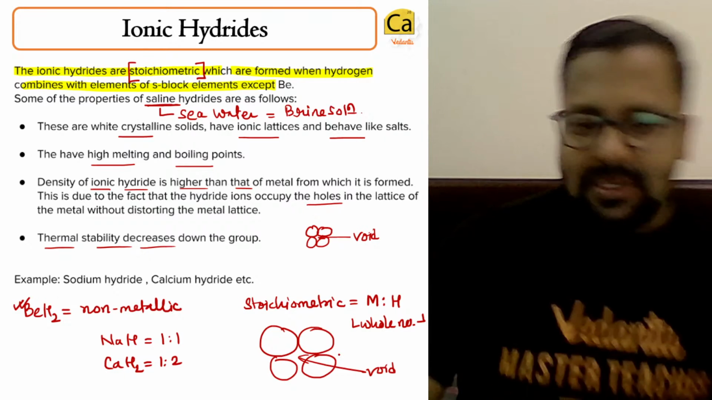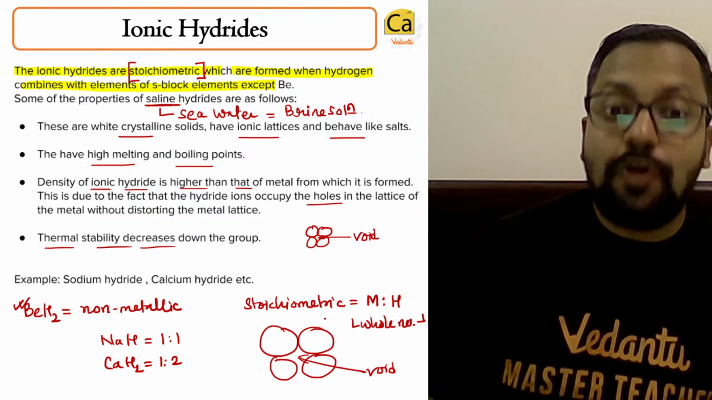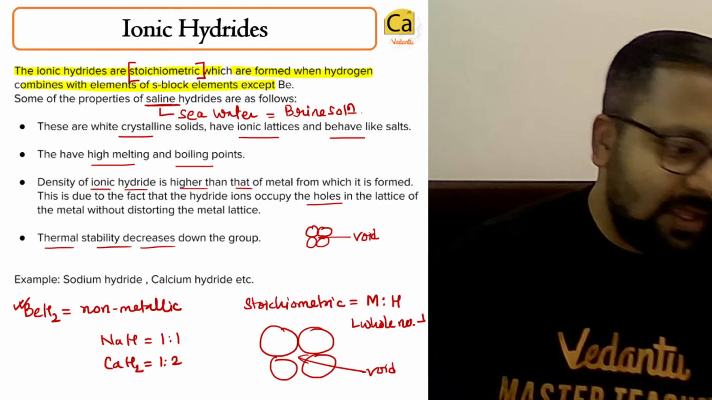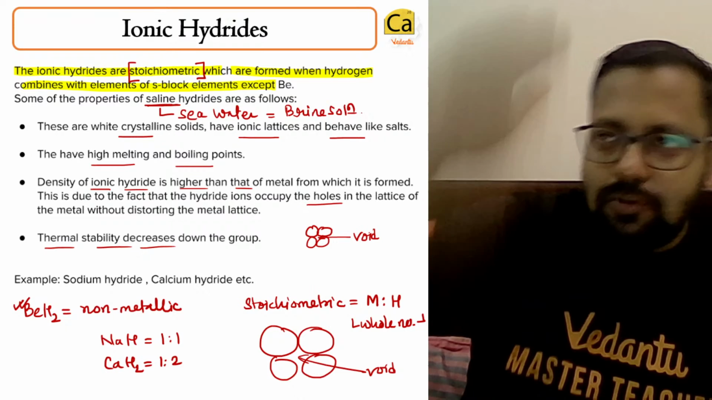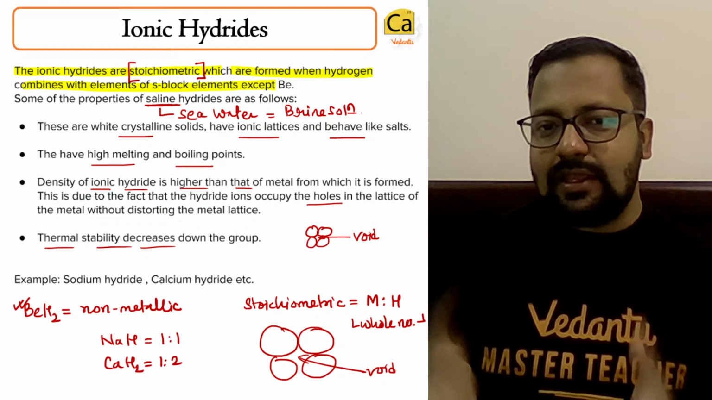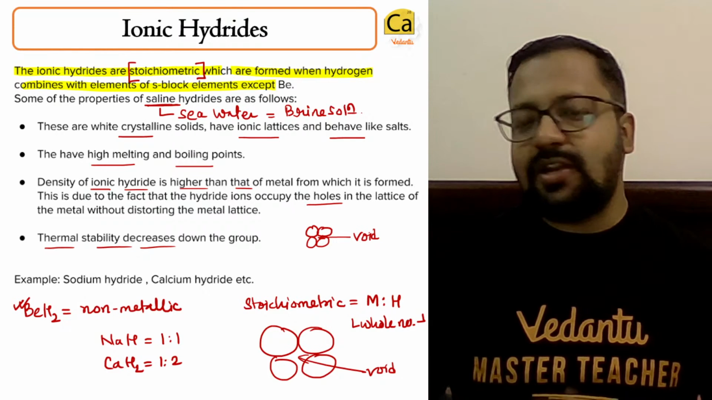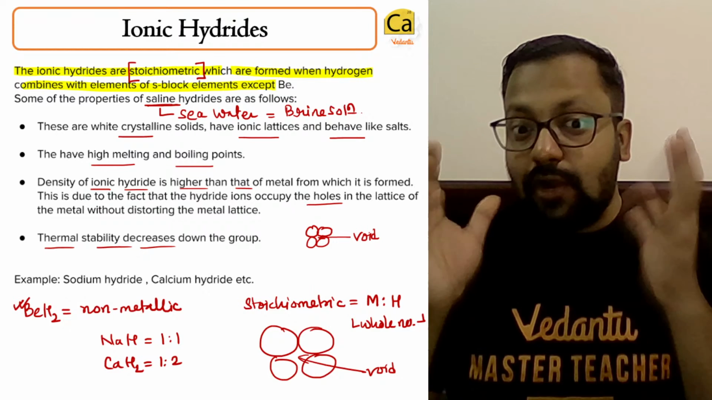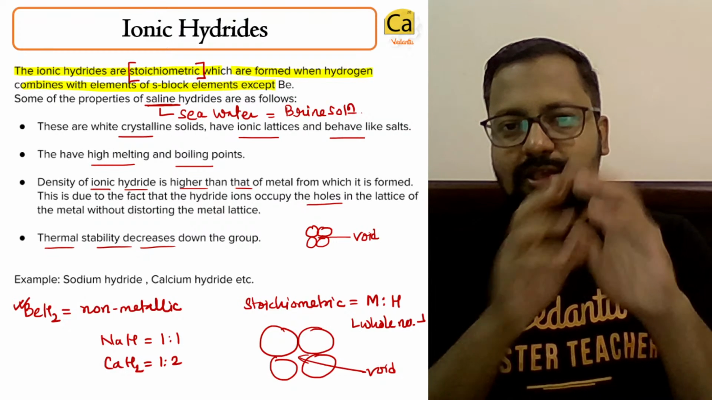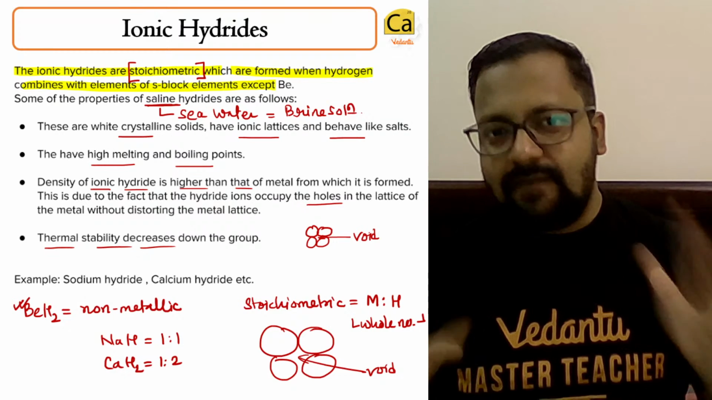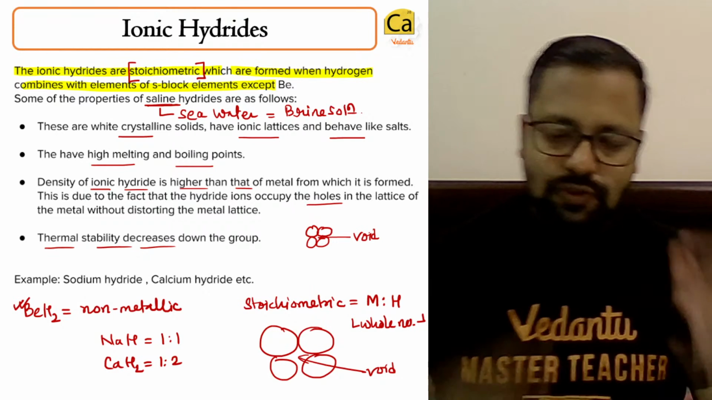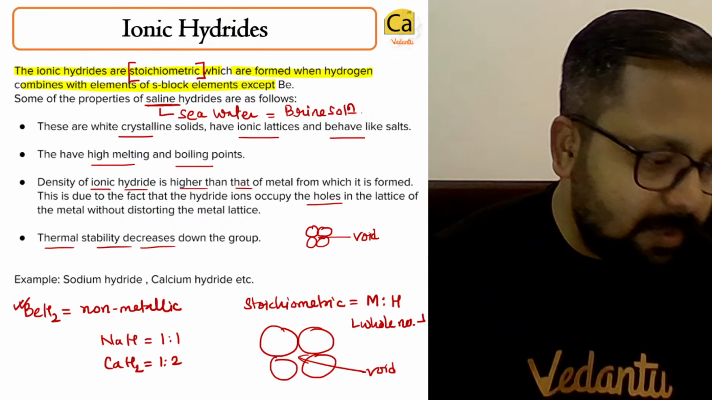So that is the reason the thermal stability decreases down the group. Why am I saying that the void size increases down the group? Because the radius of the atoms increases down the group, isn't it? From sodium to cesium, the radius of the atoms increases. If the radius of the ions increases, the size of the void will also increase. The hydrogen sitting in the void is not under a huge attractive interaction as it was earlier in a smaller void, and so if you heat it, hydrogen will get liberated.